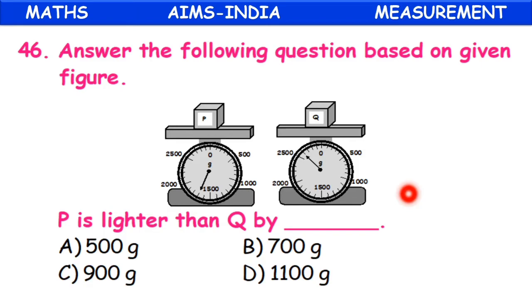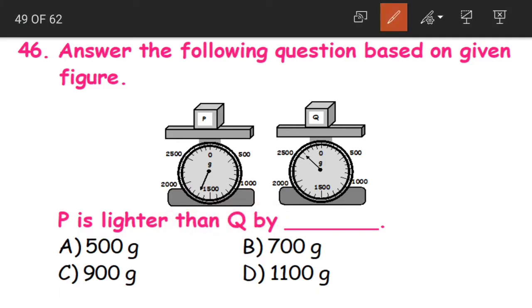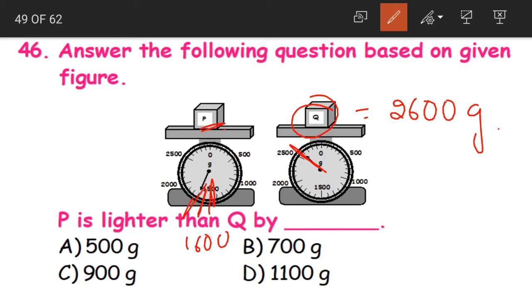Next question 46. Answer the following question again. P is lighter than Q by. Here we have already found out the weight of Q in the previous question, right children? Q is equal to 2600 grams. And what is the weight of P? Here this is 1500, this is 1600 and the line is stopping here, that is 1700. So the weight of P is 1700 grams.